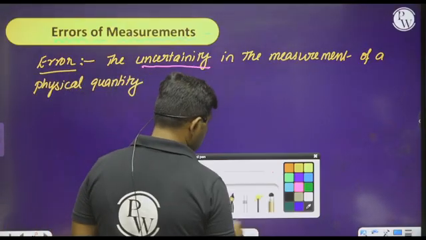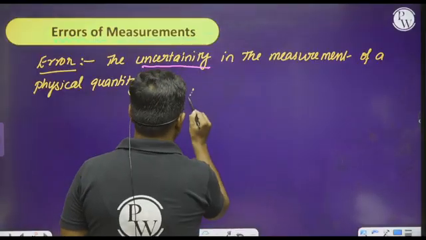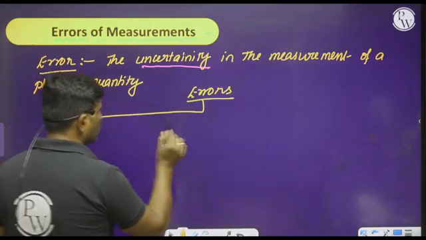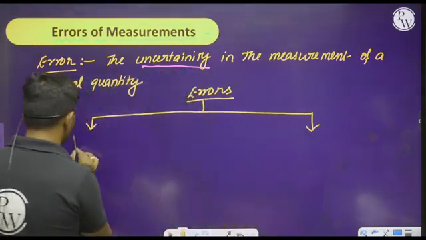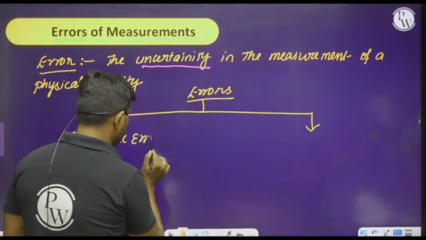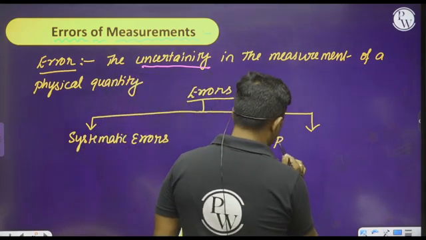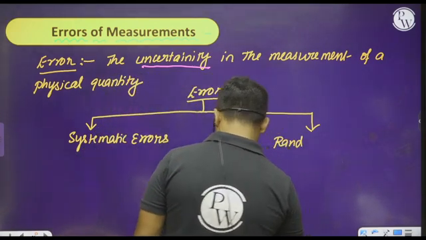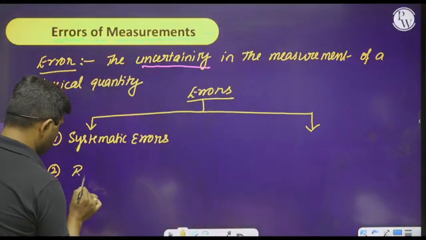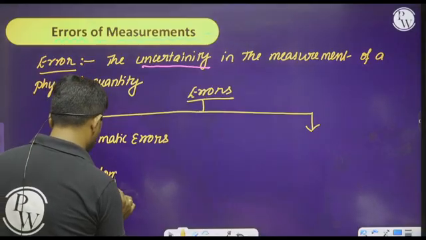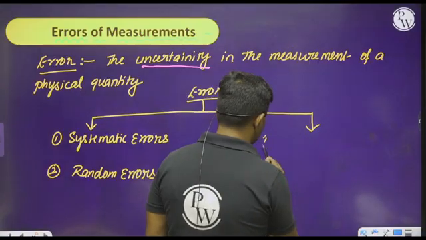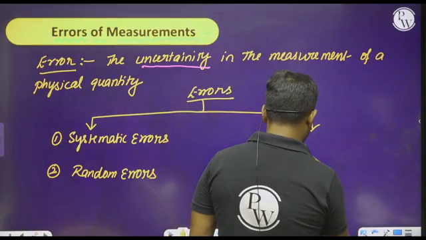So see here, errors are broadly classified. I will explain it briefly here. Errors are broadly classified into two types. One is called systematic errors, and the other one is called random errors. First one, systematic errors and random errors. And the other one, we can say, is the mean absolute error.